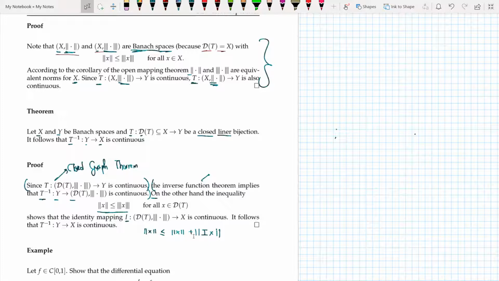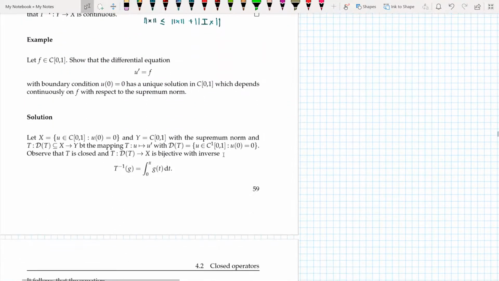But now you see that T inverse from Y to X can be written as follows. This identity mapping goes from D(T) to X, and it is continuous because of this inequality. After that there is another continuous mapping, T inverse, which goes from Y to D(T). So I can say thus that T inverse from Y to X is also a continuous operator.